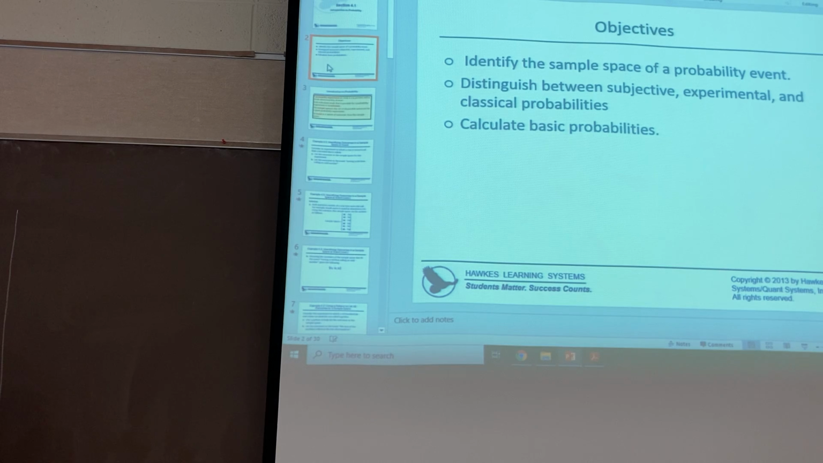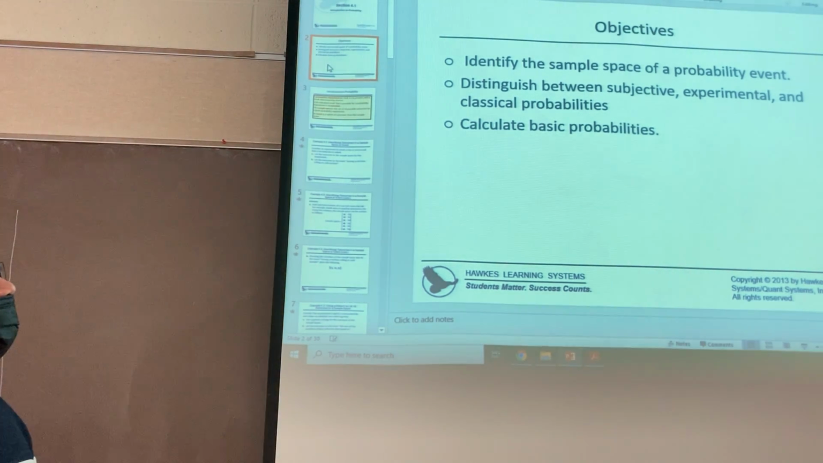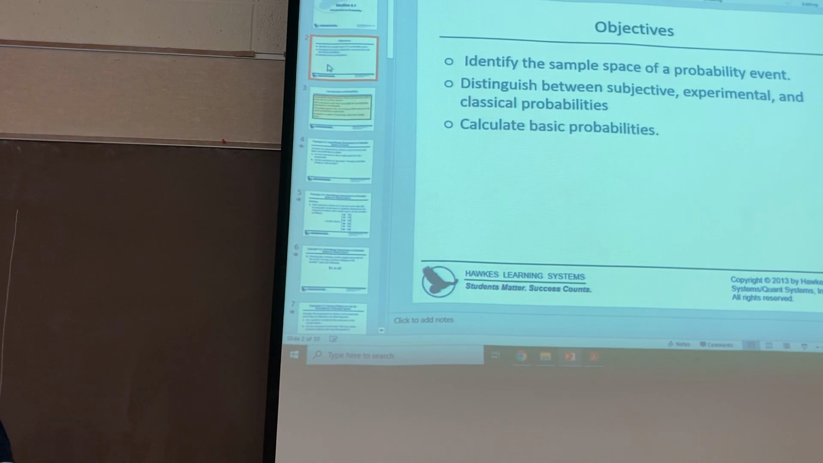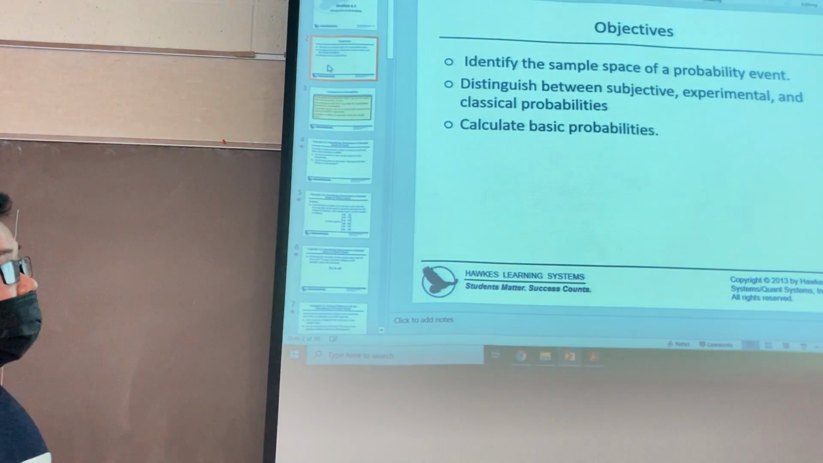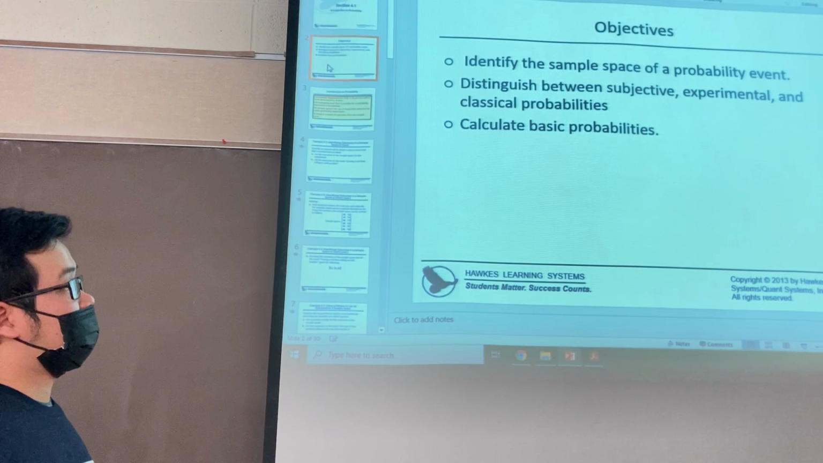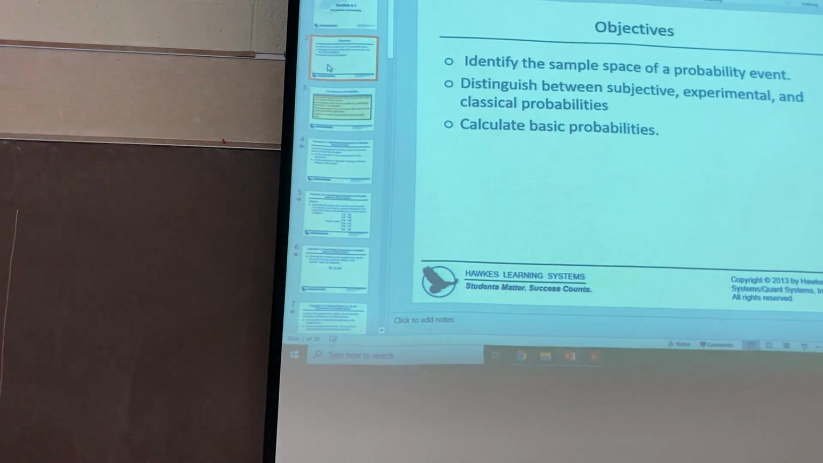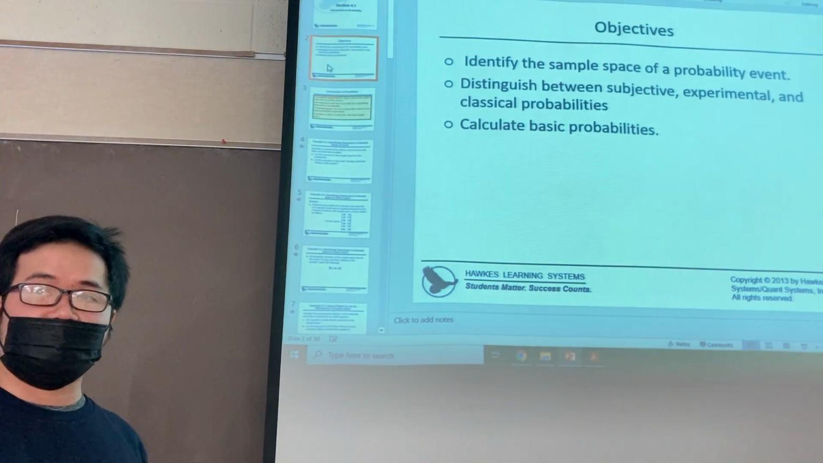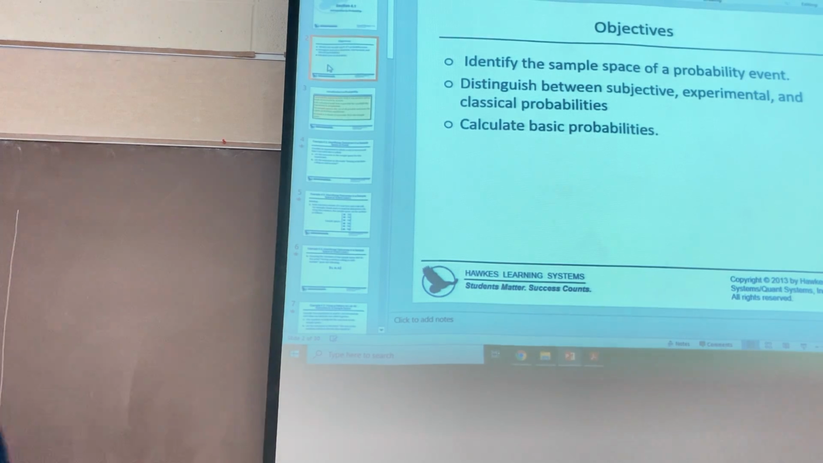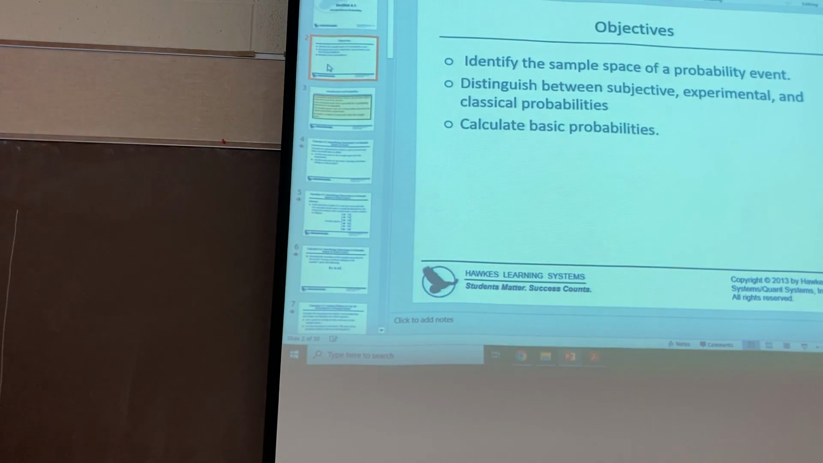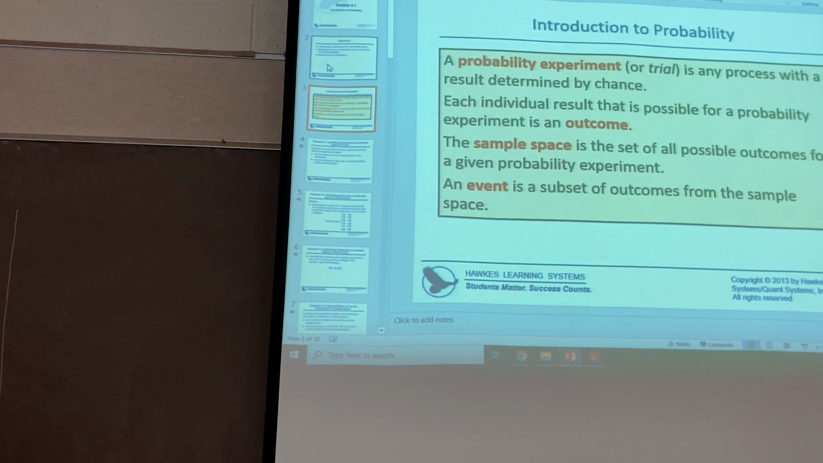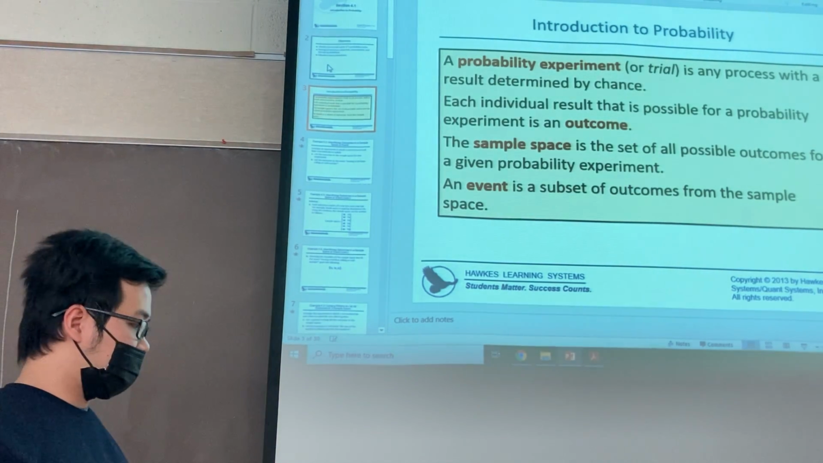The objective of this chapter is to identify the sample space of a probability event, and you will have three kinds of probabilities: subjective, experimental, and classical probabilities. And the final one here is very crucial: you need to know how to calculate basic probabilities. That's it, all the things we will cover. And here, the first one, I talk about some notions about probabilities.